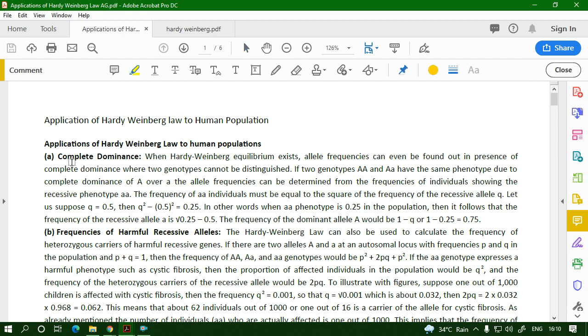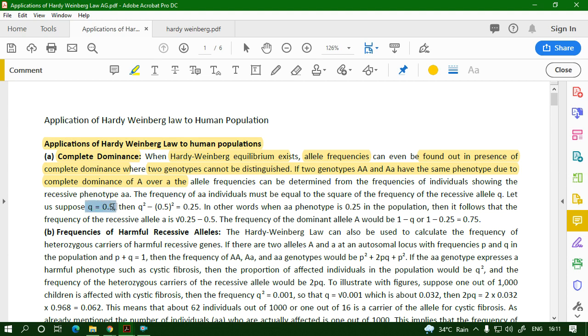So the next part we are talking about is application of Hardy-Weinberg law to human population. So what happens in the case of complete dominance? When Hardy-Weinberg equilibrium exists, allelic frequencies can even be found in the presence of complete dominance. That is where two genotypes cannot be distinguished. If two genotypes AA and Aa, capital A small a, have the same phenotype, due to complete dominance of A over small a, the allele frequency can be determined. This is what we have seen. I had just now calculated.